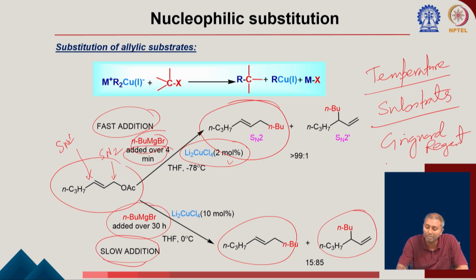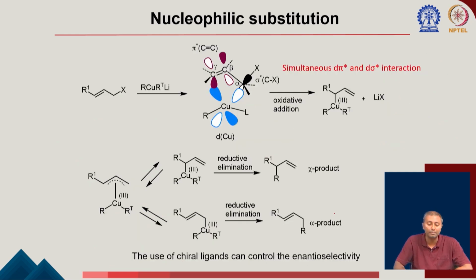So there were well-studied reports, everything was published about that. The authors of this publication have reported that in the case of fast addition it is forming some sort of an organocopper species which goes for SN2, and when you go for slow addition, it is forming a cuprate, with 100% formation of cuprate, that is allowing for the SN2 prime reaction. So they are saying if you have a cuprate, then that goes for SN2 prime majorly. That is why you are getting it as the major product here.